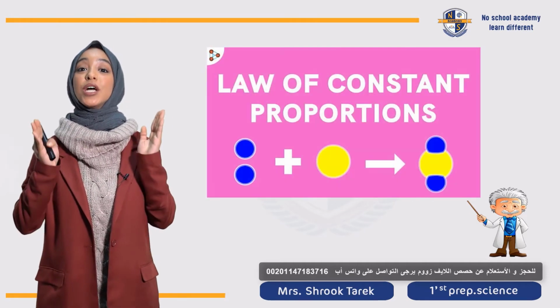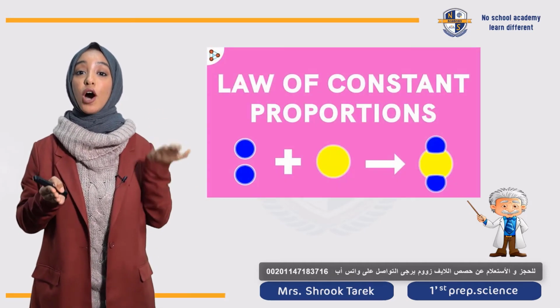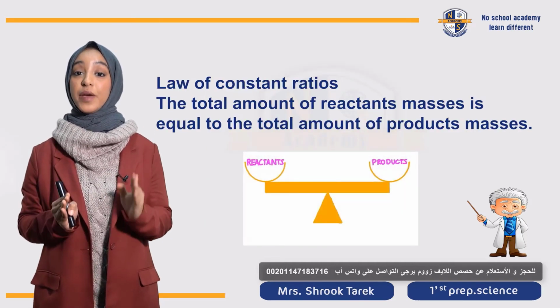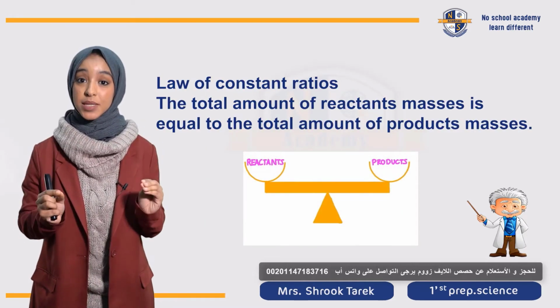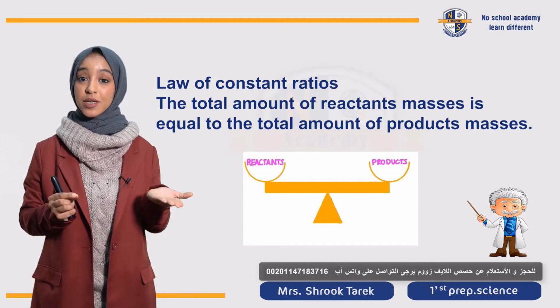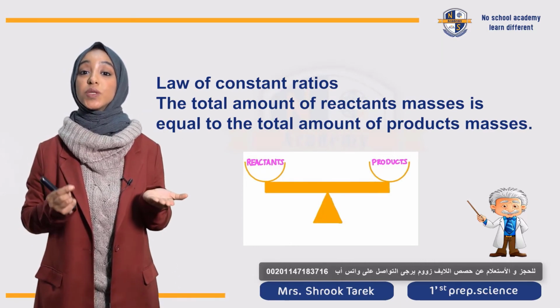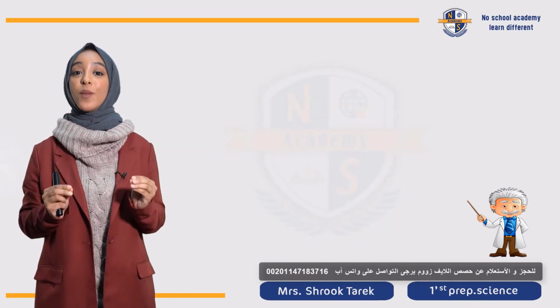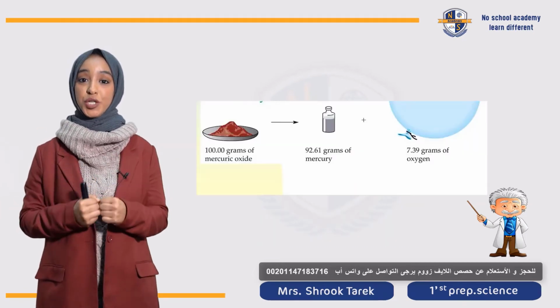هنتكلم دلوقتي عن law اسمه law of constant ratio. طيب يعني إيه؟ أهم حاجة نعرف إن لازم the total mass of the reactant must be equal to the total mass of the product. نتكلم عن example علشان نفهم أكتر يعني إيه law of constant ratio.